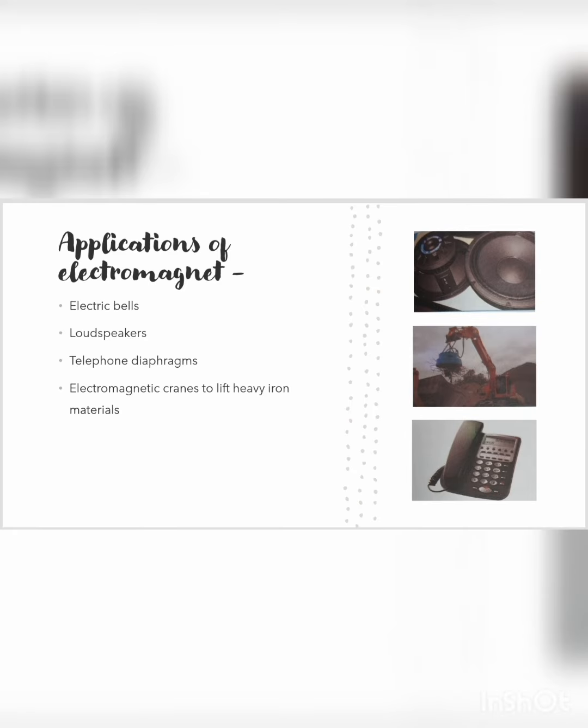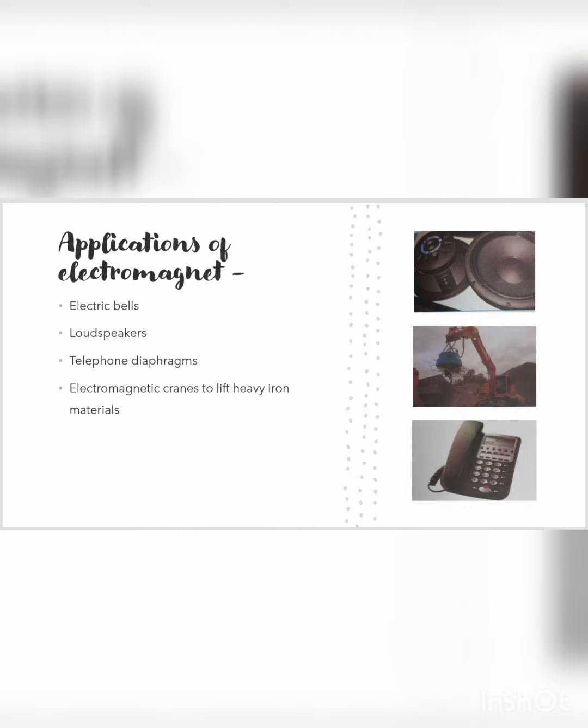This electromagnet has various applications in our day-to-day life. It has many uses. It is used in electric bells, in loudspeakers, in telephone diaphragms, and it is used in electromagnetic cranes, where these cranes are used to lift up some heavy iron materials from the scrap. So in this way it is helping us to separate all the iron material, all the magnetic material from all the scraps. So here is all about electromagnet.